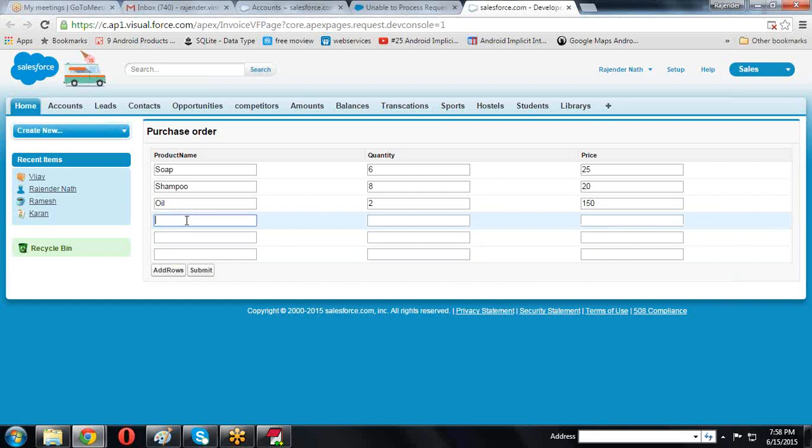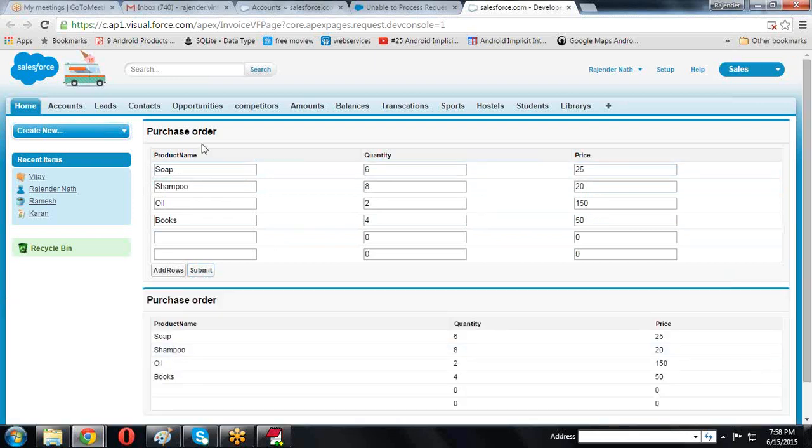This time I'm taking some books, quantity 4, price 50 rupees. I am adding like this. If I click add more, one more row is added. If I click the submit button, then whatever values you added are displayed here.